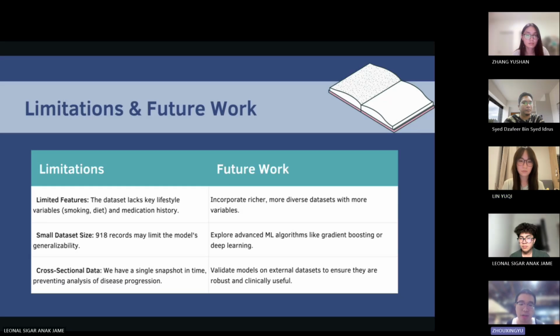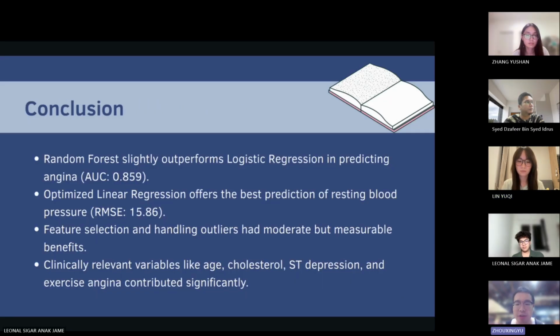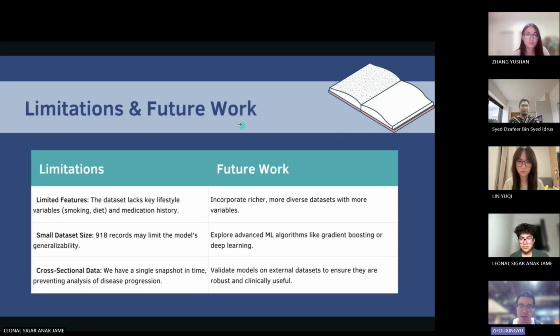Next slide is the conclusion. In conclusion, our project had two very different outcomes. We found that we can predict exercise-induced angina with high accuracy using models like logistic regression and random forest. Our models confirm that clinically relevant variables are the most important predictors. However, predicting resting blood pressure is a much more complex problem. Our models showed only a weak relationship, and we believe this is because factors like lifestyle or medication, which were not in our dataset, are more influential. The next slide.